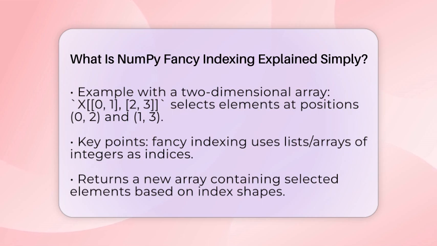There are some key points to remember about fancy indexing. First, it uses arrays or lists of integers as indices. Second, it returns a new array containing the selected elements. The shape of this new array depends on the shape of the index arrays you provide, not the original array. Fancy indexing can also handle repeated indices and works well with multidimensional indexing.